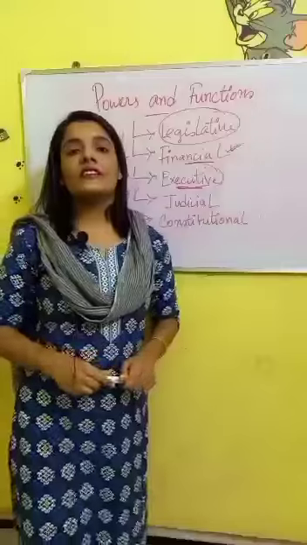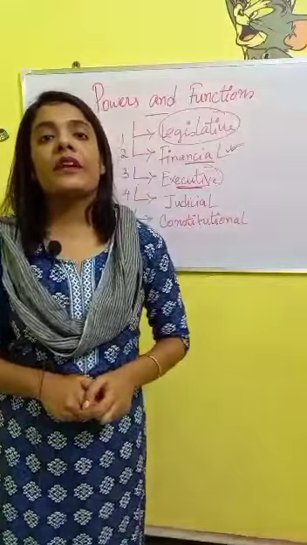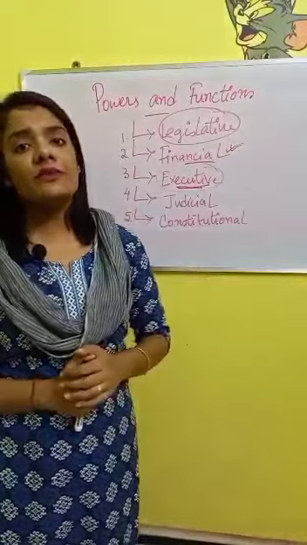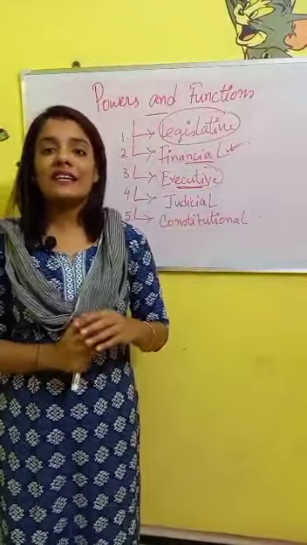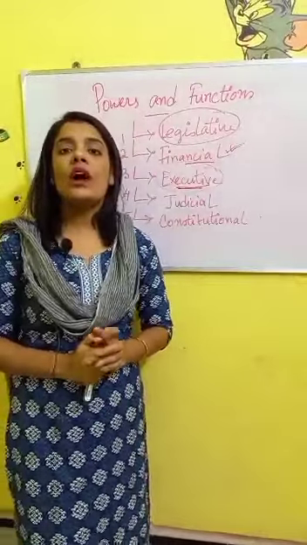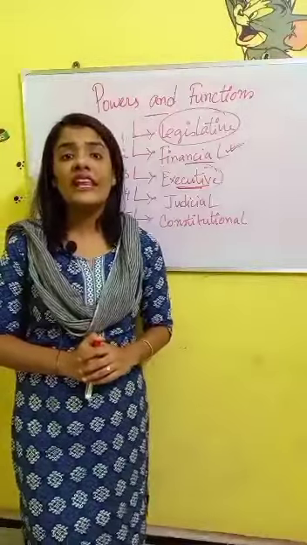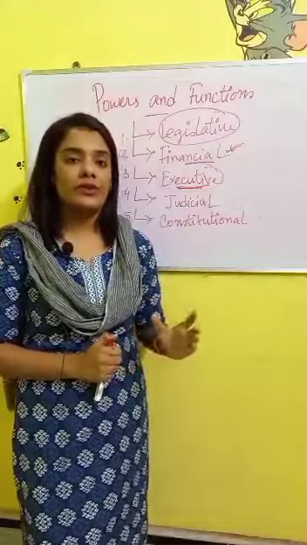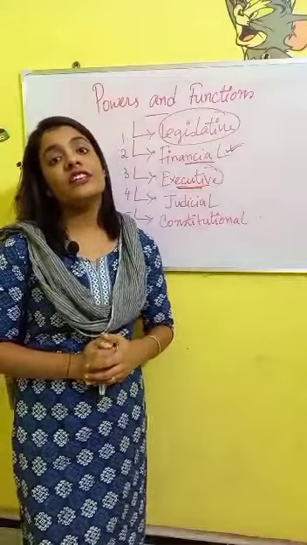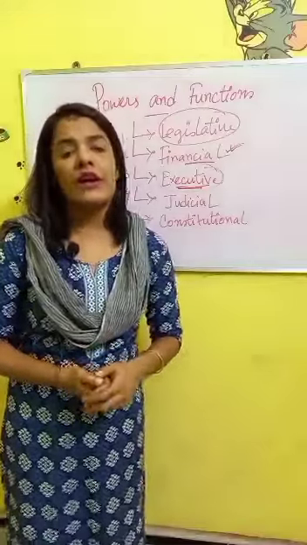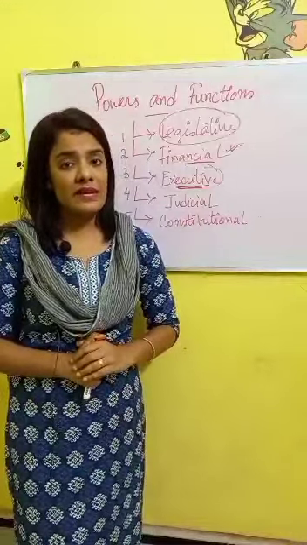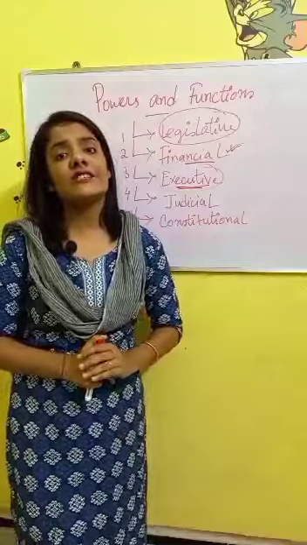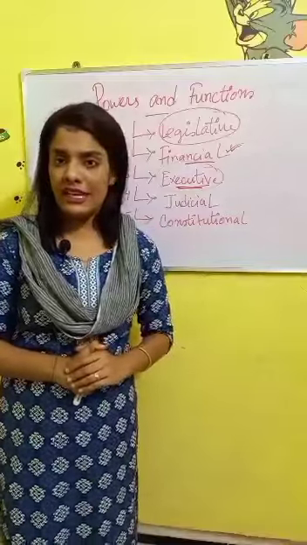Now, about the executive powers of the parliament. I told you earlier also that the Prime Minister and his Council of Ministers, who are the real executives, are themselves members of the legislature, or members of the Lok Sabha. Not only that, the executive, that is the Prime Minister and his Council of Ministers, are collectively as well as individually responsible to the legislature.